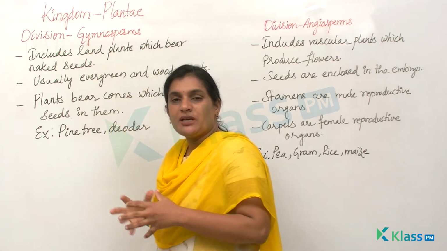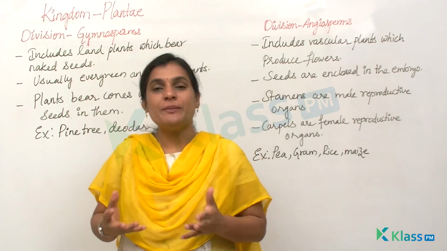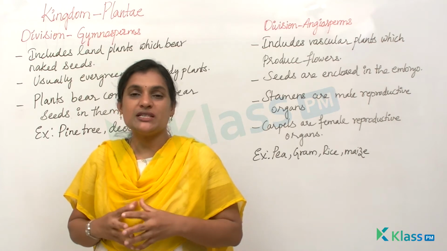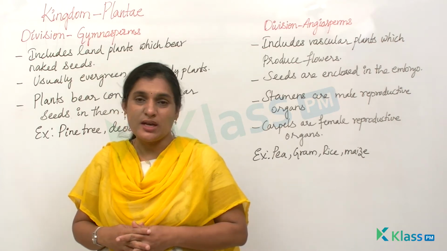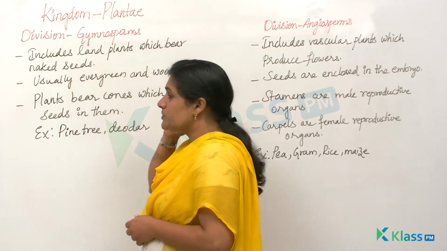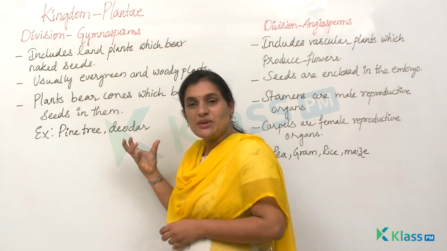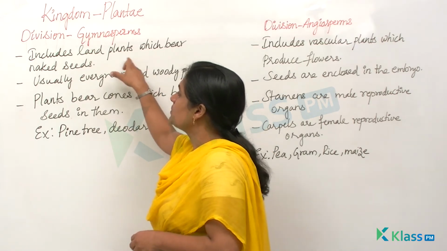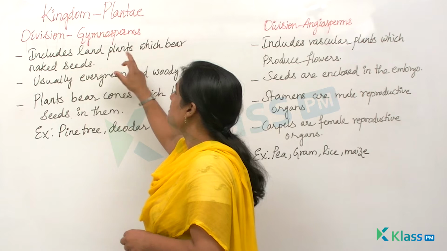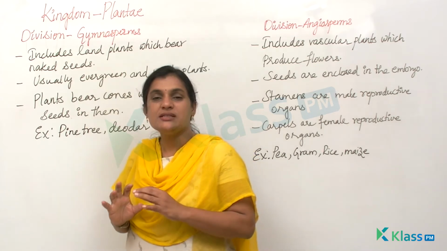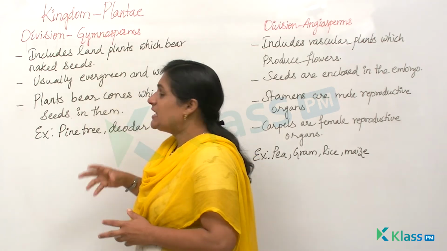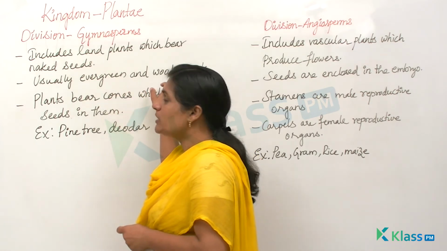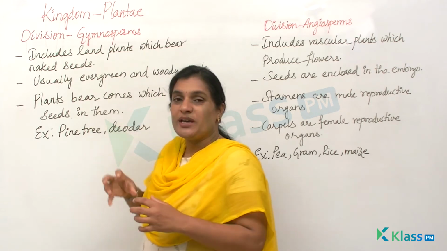We know that based on the seeds, whether they bear naked seeds or seeds present in the fruit, we have classified these divisions into gymnosperms and angiosperms. Gymnos in Greek means naked. Sperma is seed. So gymnosperms include land plants which bear naked seeds. That means the seed is not covered or enclosed in any embryo. And usually these are evergreen and woody plants, and these plants bear cones.